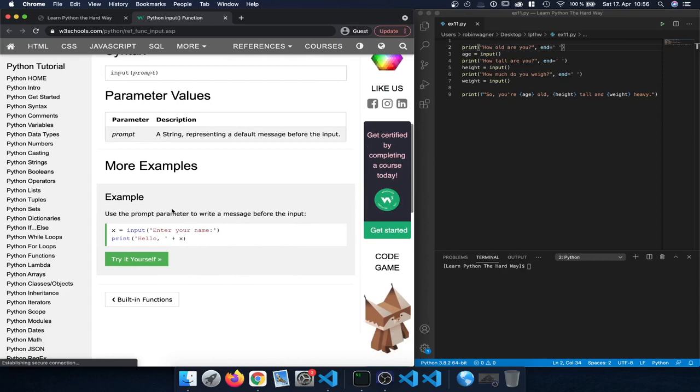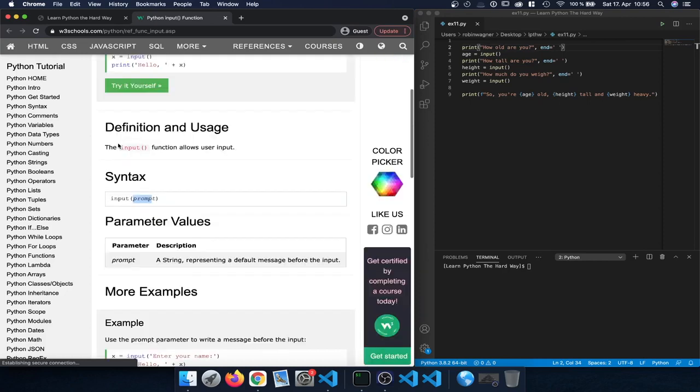As a parameter that we pass to input, we basically enter optionally a prompt, a string representing a default message before the input. So we could do that. In our example here, we left it empty pretty much. And here we can see the definition and usage. So the input function allows user input, as we saw before, and then that is in our case stored in a variable to be used later in the print function here.